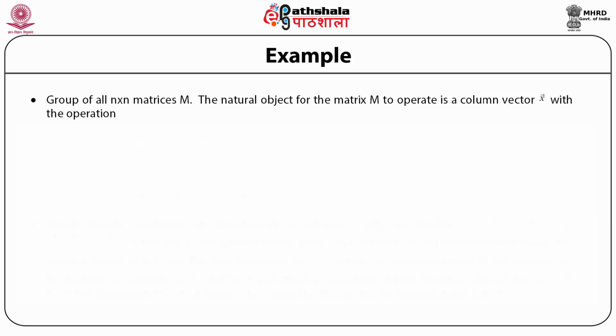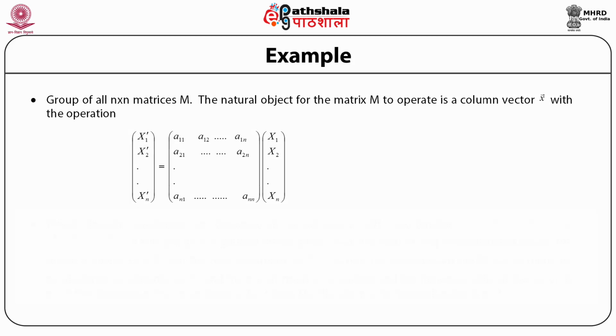So the matrix M operating on this column vector x1, x2, xn takes it to another column vector x1 prime, x2 prime, xn prime given by the vector xi prime is equal to the matrix Mij xj, or in terms of explicit matrices is written as shown in the slide.